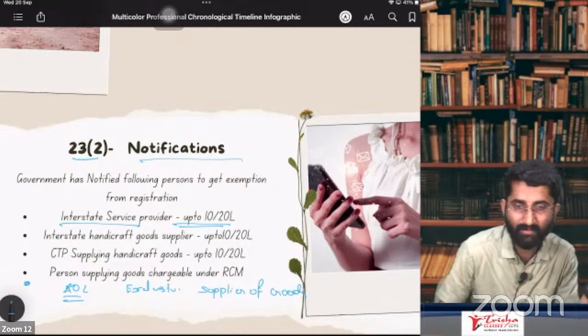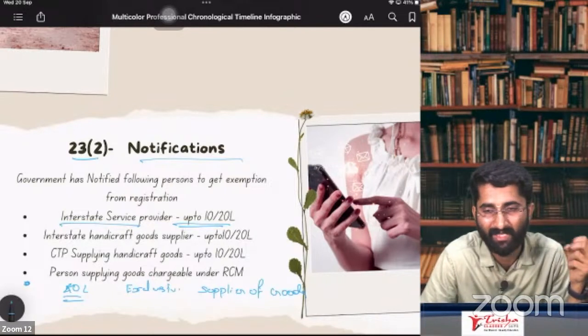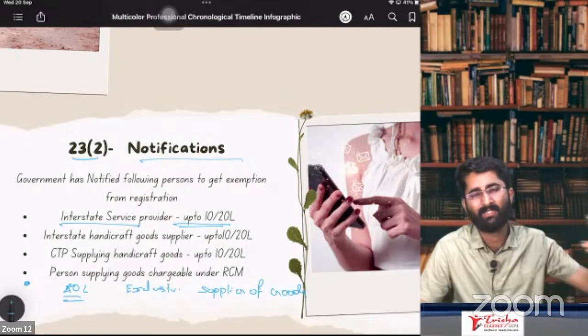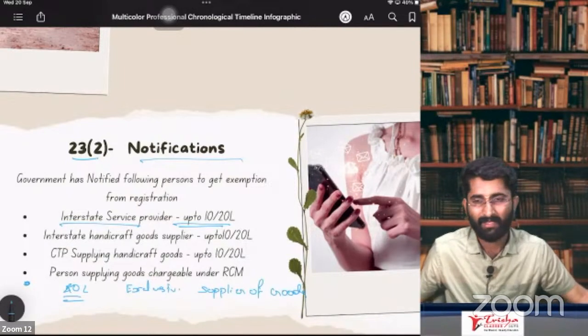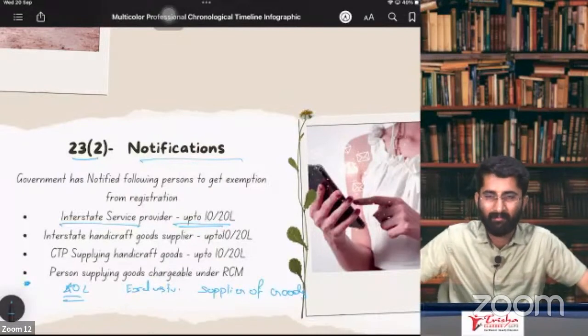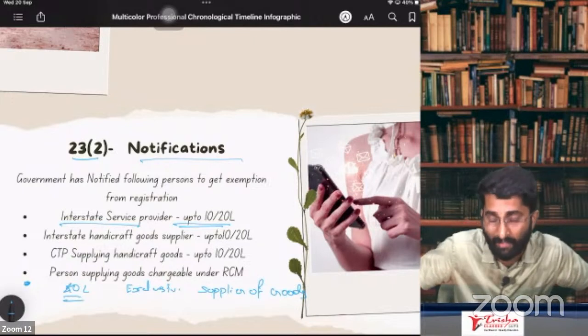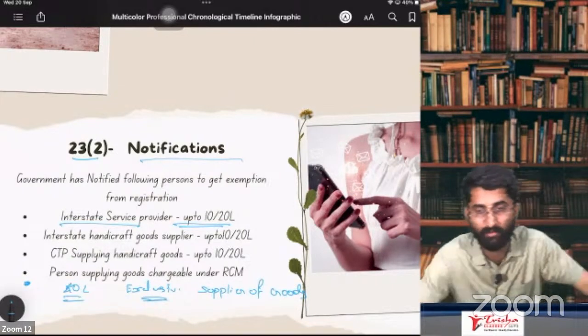Why? Because if you are an exclusive supplier of goods, your returns are very less. For that purpose, some extra concession was given. From 20 lakhs, it increased to 40 lakhs if you are an exclusive supplier of goods.